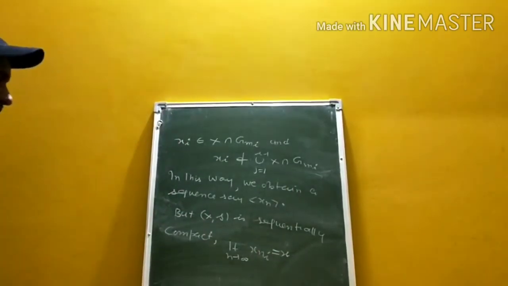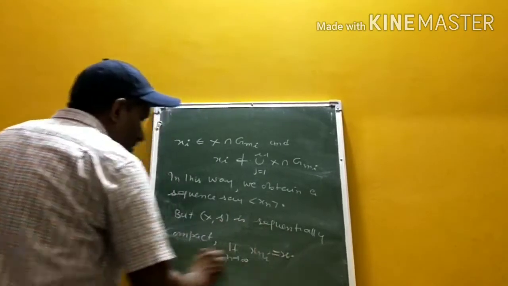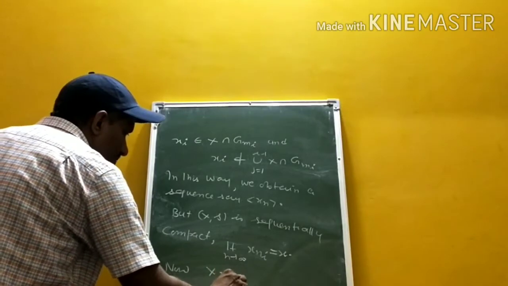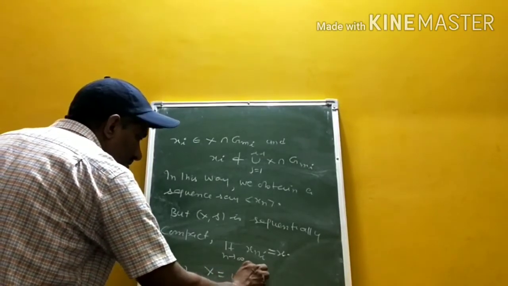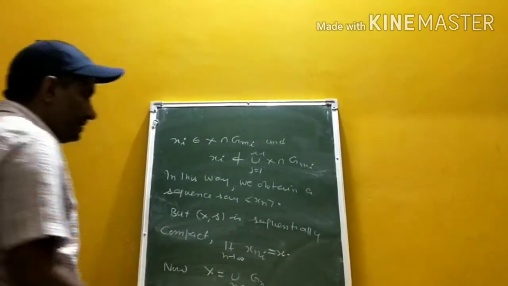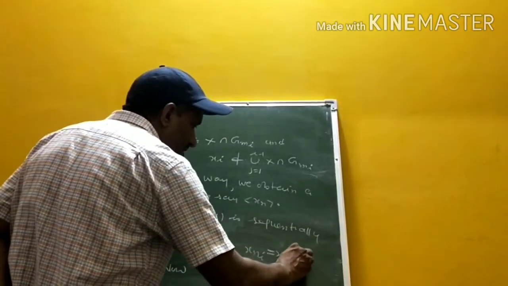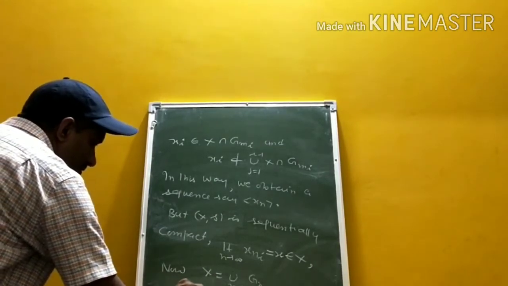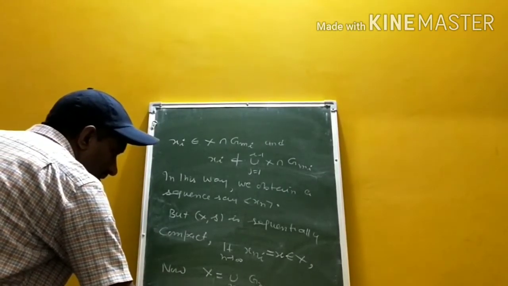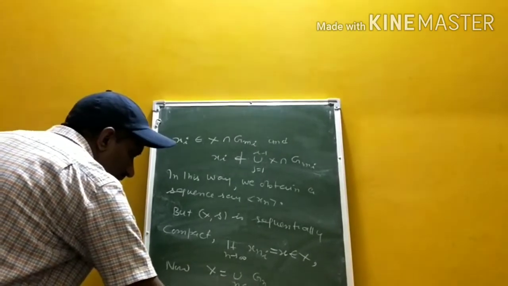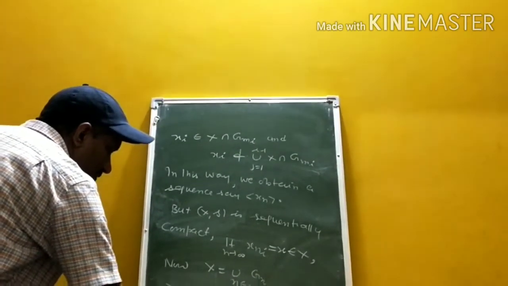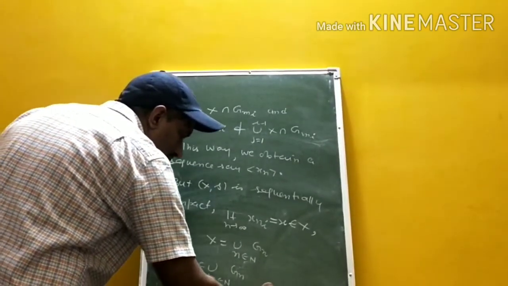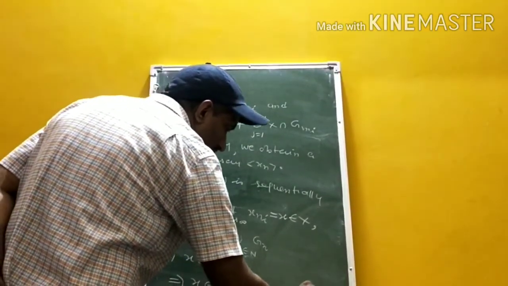It is a convergent subsequence. Now X is equal to the union n belonging to N of G_n, and this point x belongs to X. This implies x belongs to the union of G_n, so x belongs to G_p for some p belonging to N.